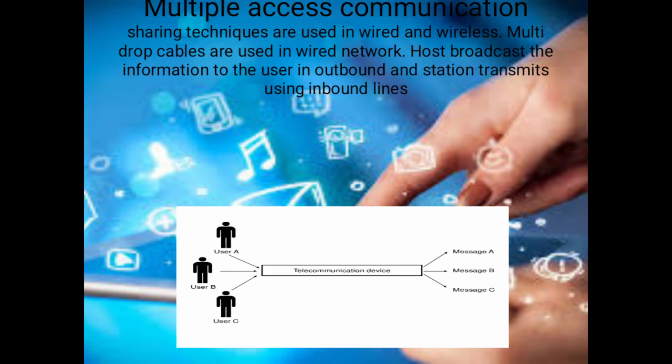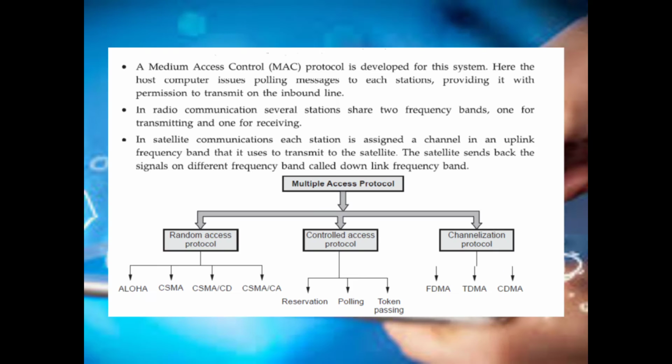Media access communication. In this, a telecommunication device is used as a medium. It can be a mobile, a laptop, a Wi-Fi, or any medium, wired or wireless. Many different users at the same time transfer the messages A, B, and C to different channels and it remains as a broadcast. The input lines are called the inbound lines and the output lines are called the outbound lines, in which the messages are transmitted successfully. A media access control MAC protocol is developed for the successful transmission of the message with addressing.